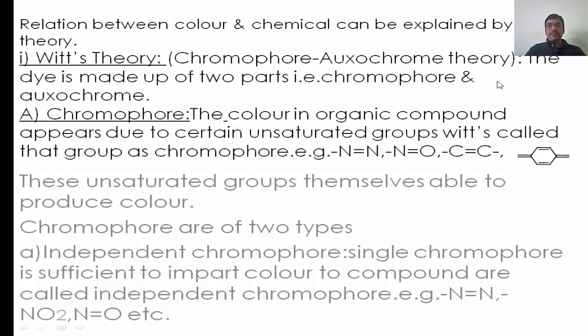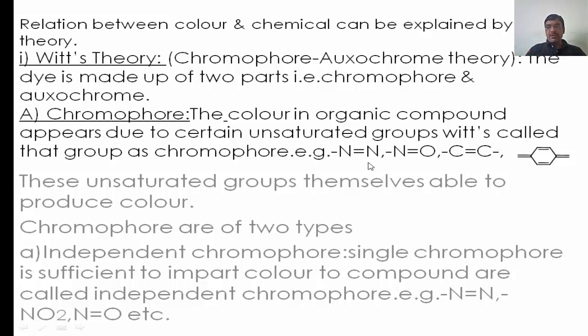The dye is made up of two parts. The first one is the chromophore and the second one is the auxochrome. First of all we see the chromophores. The color in an organic compound appears due to certain unsaturated groups. It means there is the presence of some double bonded or triple bonded groups. The bond may be between nitrogen and nitrogen, nitrogen and oxygen, or carbon and carbon, which is called a chromophore.